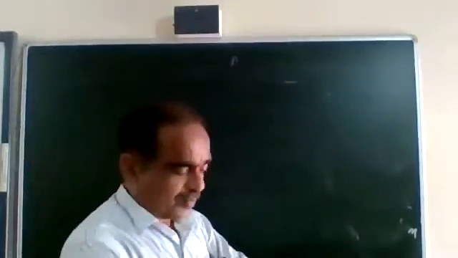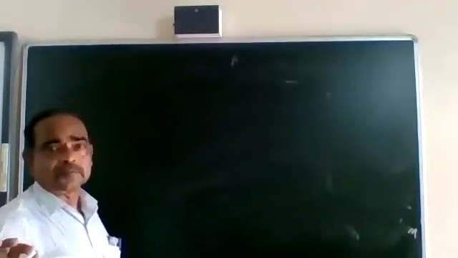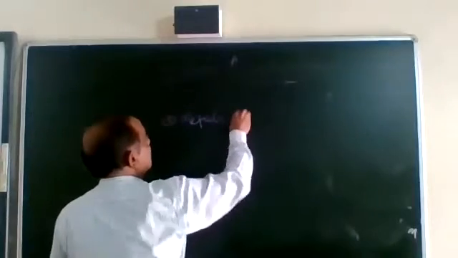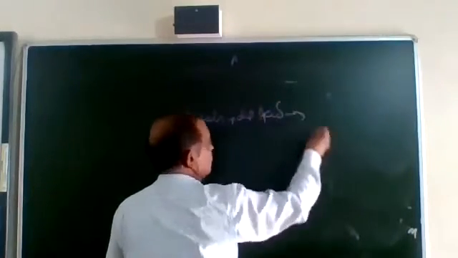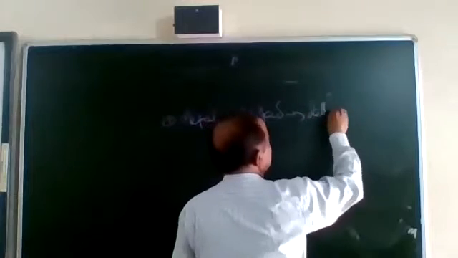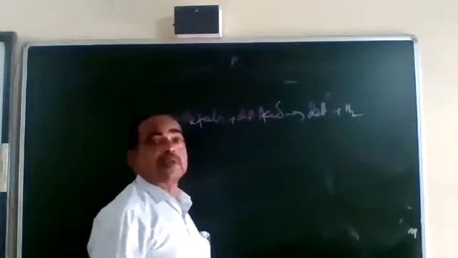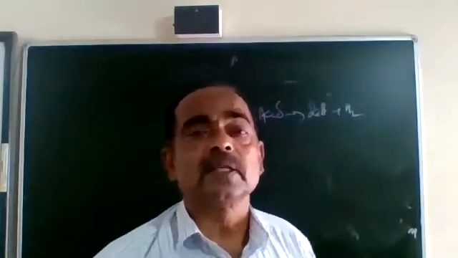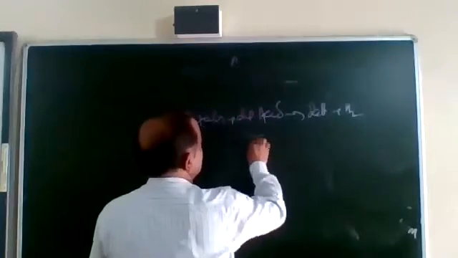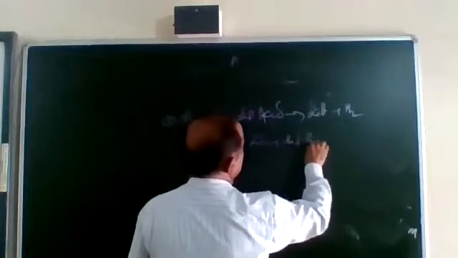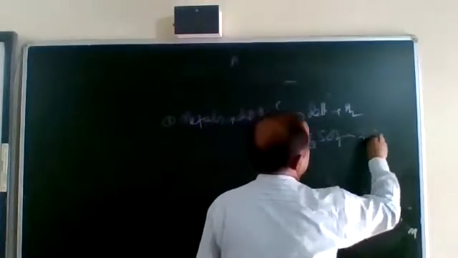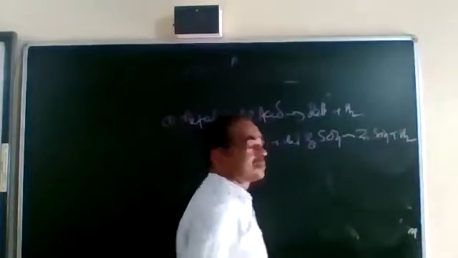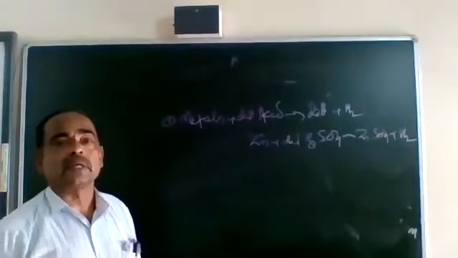Now we have studied the properties of metals. Just summarize what we have studied earlier. First one is the reaction of metals with diluted acids. That will be forming the salt and hydrogen release. All those metals which are above hydrogen in the activity series displace hydrogen from diluted acid. For example, zinc when reacted with diluted acid is forming zinc sulfate plus hydrogen. This is the reaction. Zinc sulfate and hydrogen is released.